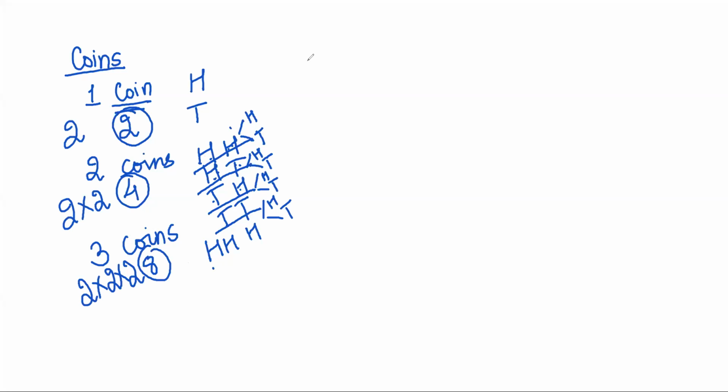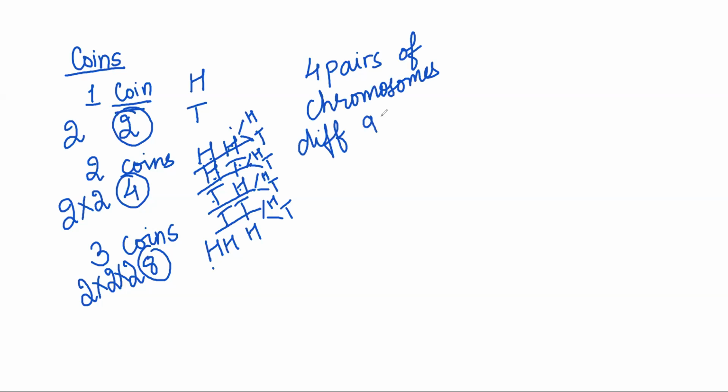So if there were four pairs of chromosomes, how many different types of gametes could be produced? Same logic. In the gamete, there will be four chromosomes. The first pair could either be 1A or 1B, so it can be filled in two different ways.